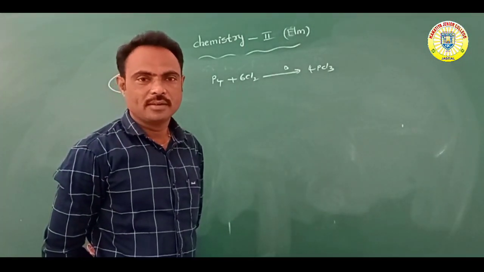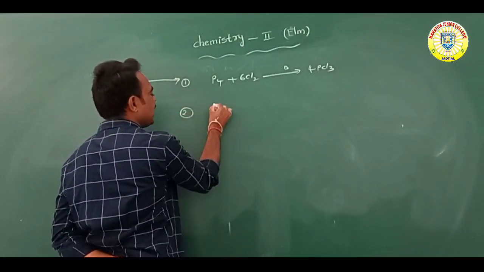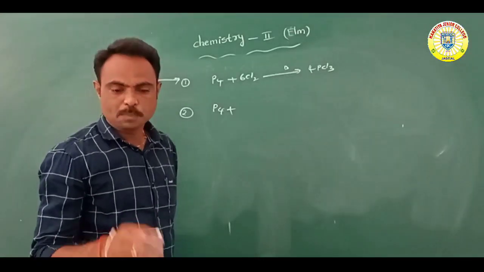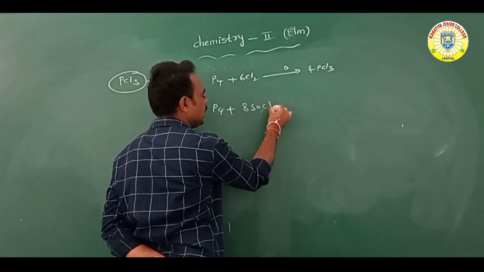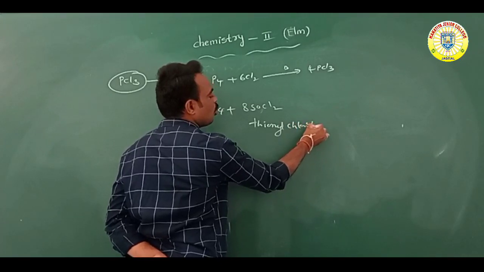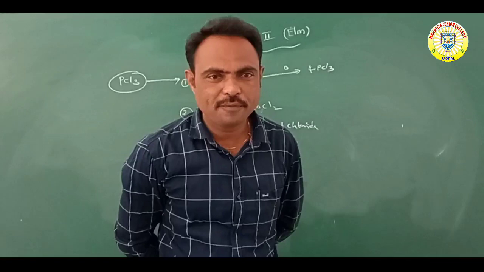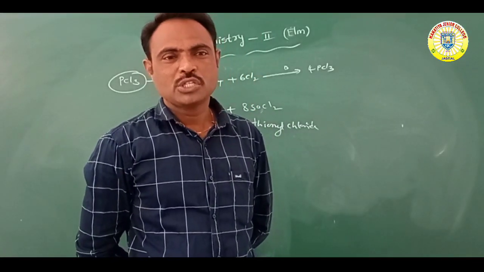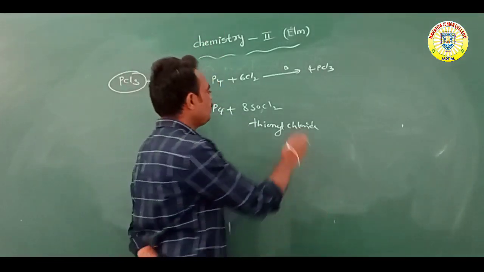Next, further preparation. When we take P4 phosphorus, it reacts with SOCl2, which means thionyl chloride. What is the formula of thionyl chloride? SOCl2.